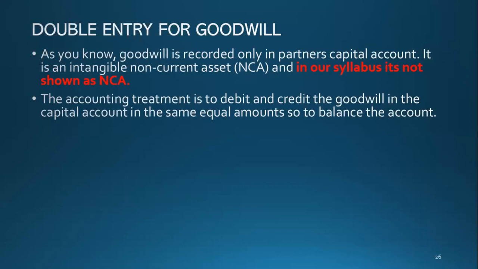Now you guys read the point for yourself and try to understand. Okay, now the accounting treatment is to debit and credit the same equal amounts in this capital account.